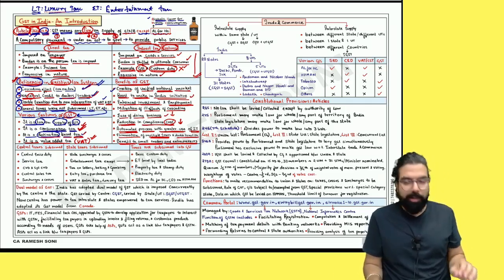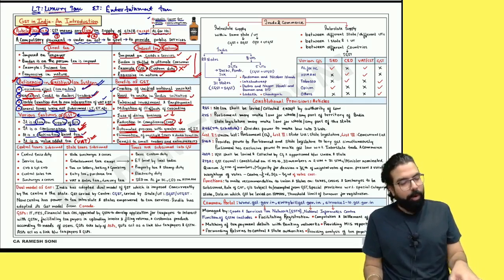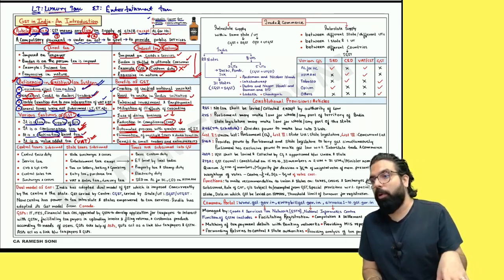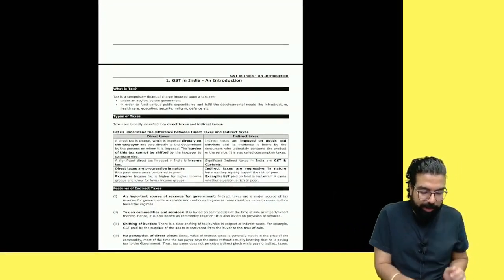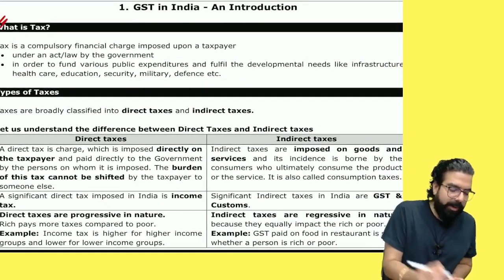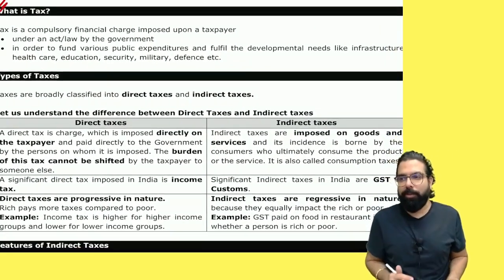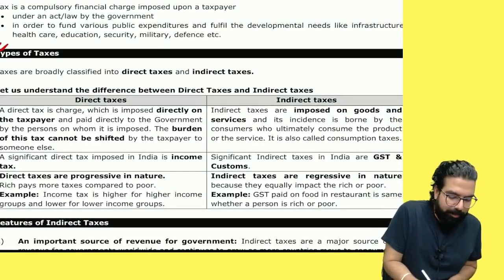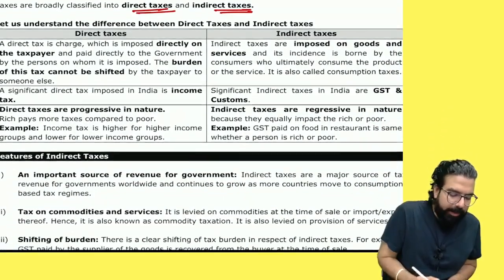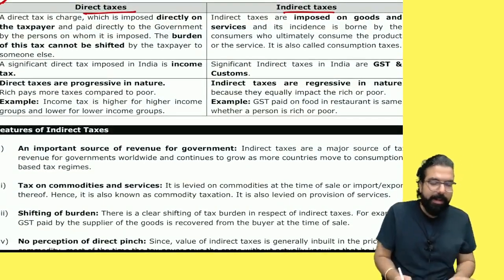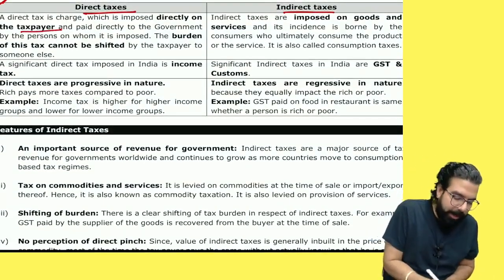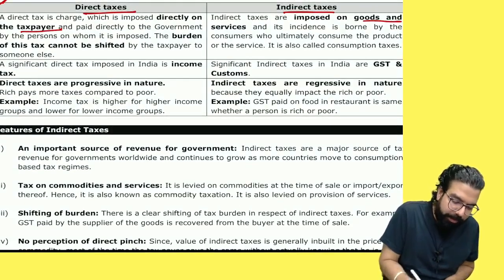Everyone here, see, we studied only quarter of the page. But there are a lot of things which you have already gone ahead and learned. For an example, in your textbook, I'll show you now. Did we learn what is tax? Did we learn the different types of tax, direct tax and indirect tax? Did we learn the difference between direct tax and indirect tax? Direct tax is imposed on whom? Taxpayer. Indirect tax is imposed on?